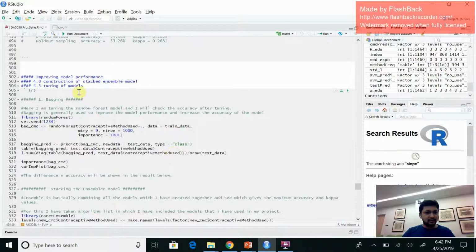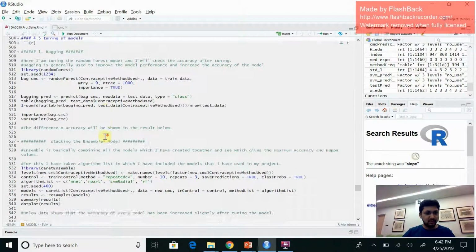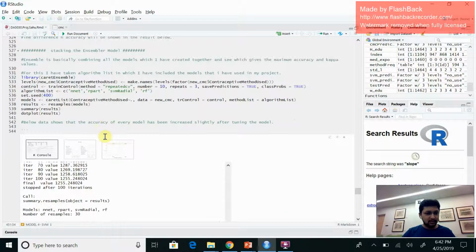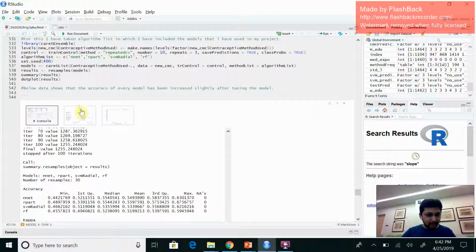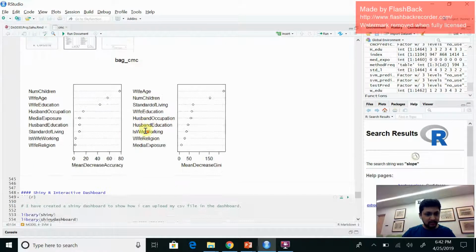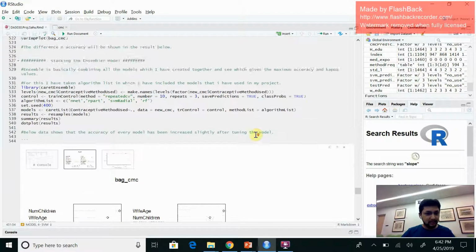So I have used bagging for improving the model performance. After using this method, you can see that there is decrease in accuracy for wife's religion to number of children, there is increase in accuracy, and same for the decrease in kappa value.